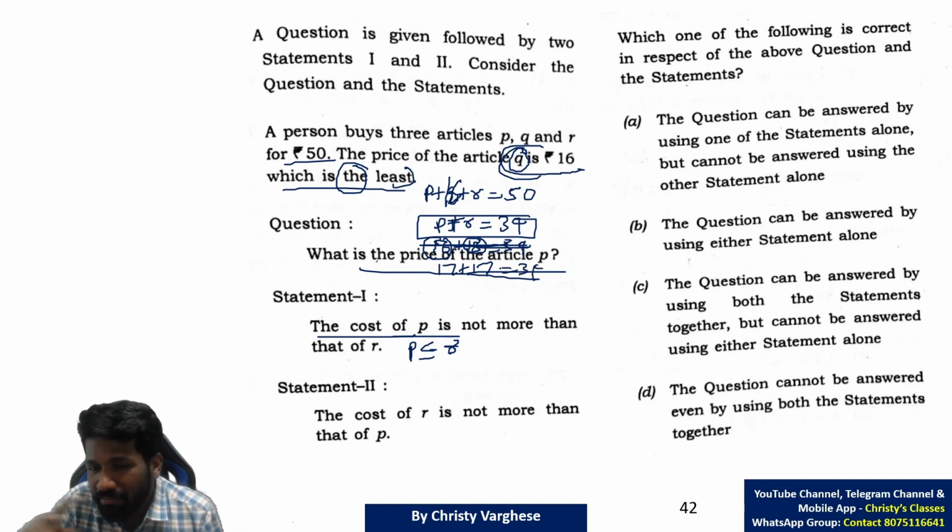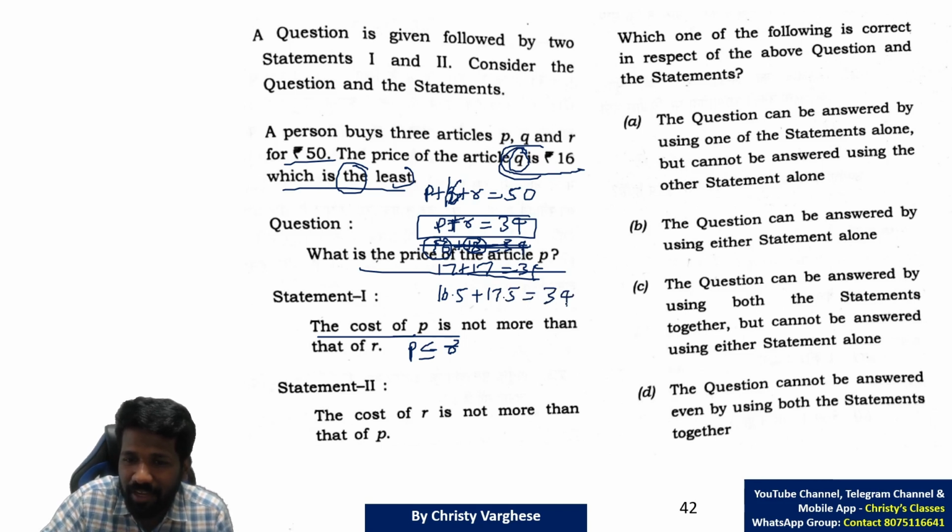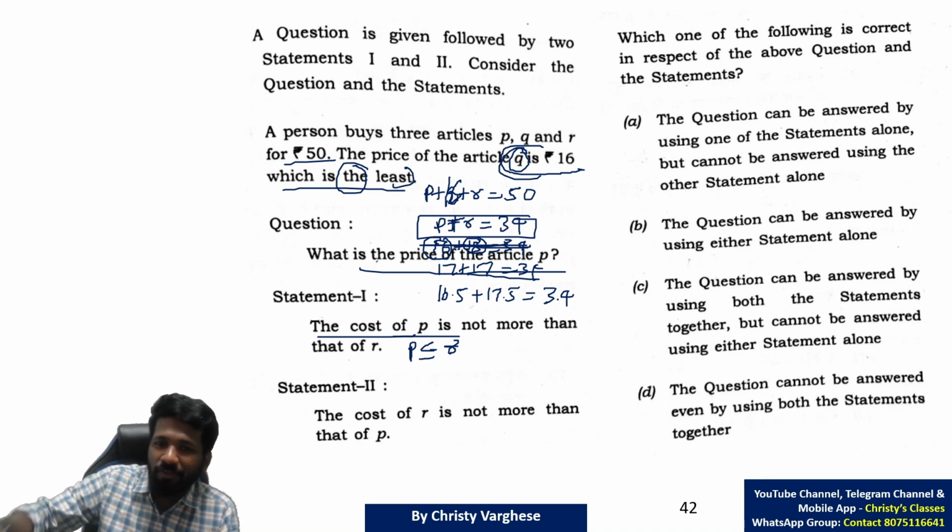Now some of you can misunderstand and say statement 1 alone is enough, thinking that other than 17, what values are possible? Possible, because the question didn't say that the value should be a natural number. What if it is 16.5? That is 16 rupees 50 paise and 17 rupees 50 paise. The sum is 34, right? Yes, in real life also 50 paise is possible, right?